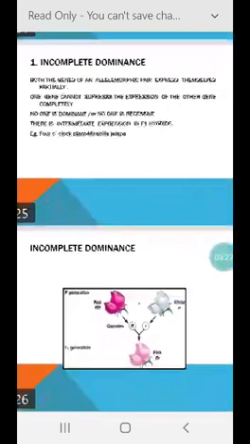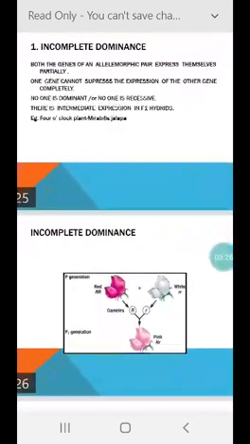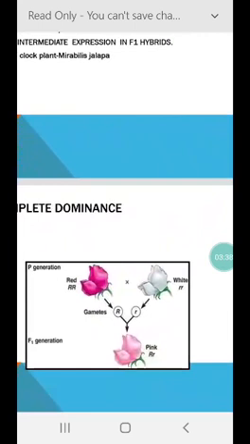And a very good example of incomplete dominance can be seen in the four o'clock plant, which is called Mirabilis jalapa. There are two pure varieties in this case, one with red and one with white flower.